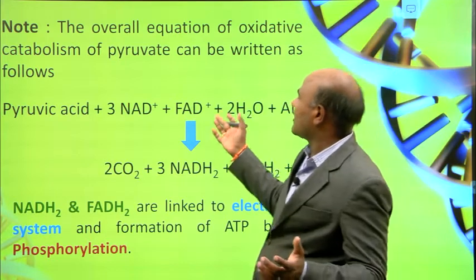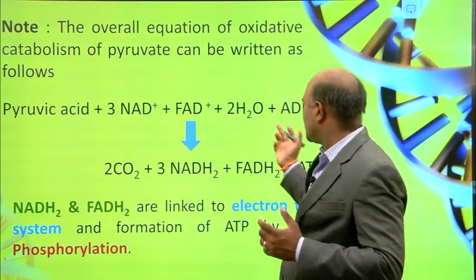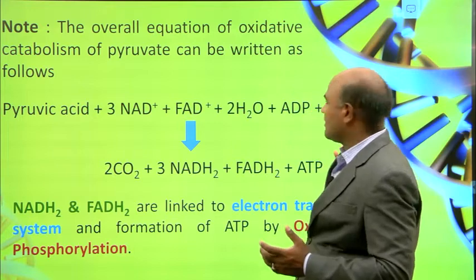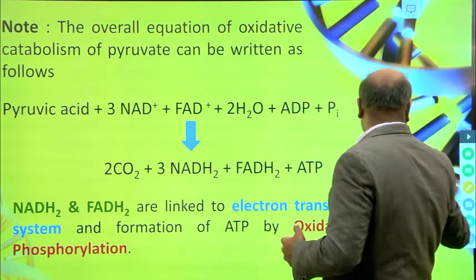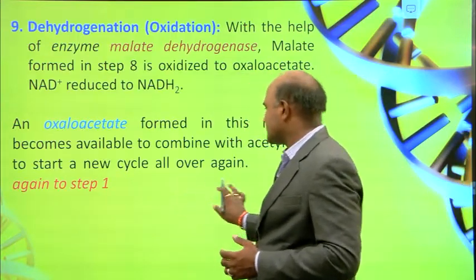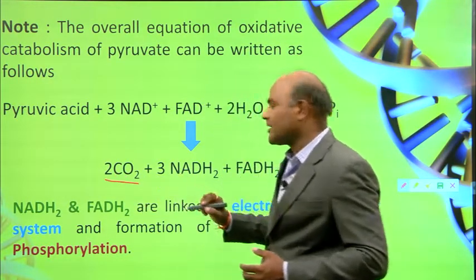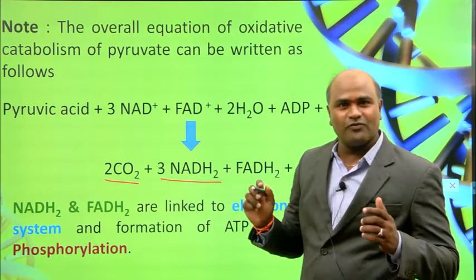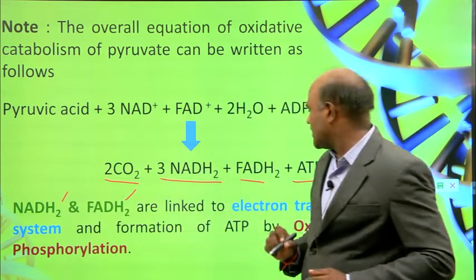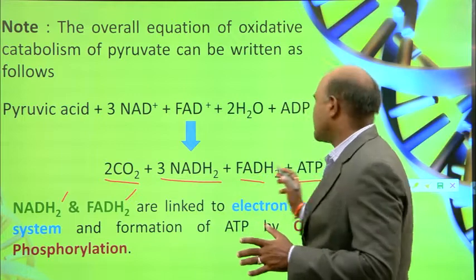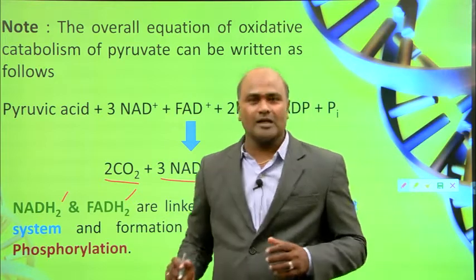So this is the overall reaction. Pyruvic acid reacts with NAD+, FAD, water, ADP, and inorganic phosphate, and then produces 2 molecules of carbon dioxide, 3 molecules of NADH2, FADH2, and ATP. NADH2 and FADH2 are linked to the electron transport chain, the electron transport system. So ATP is formed by oxidative phosphorylation.